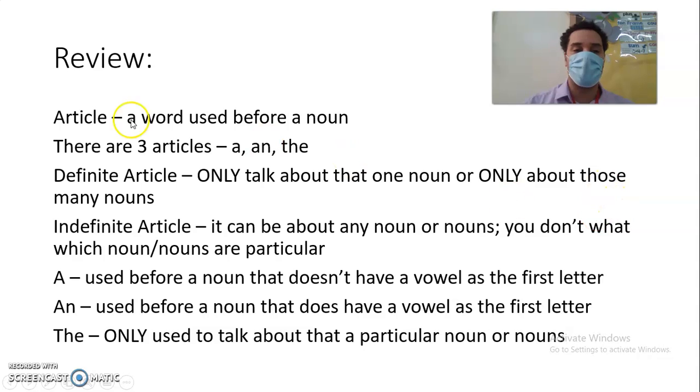You don't know which noun or nouns are particular. A is used before a noun that doesn't have a vowel as the first letter. An is used before a noun that does have a vowel as the first letter. The is only used to talk about a particular noun or nouns. Okay, so that's your review.